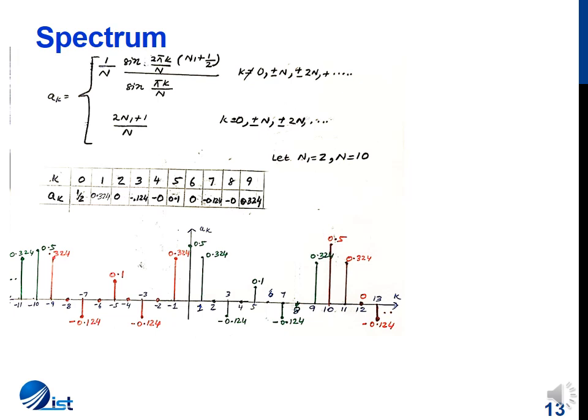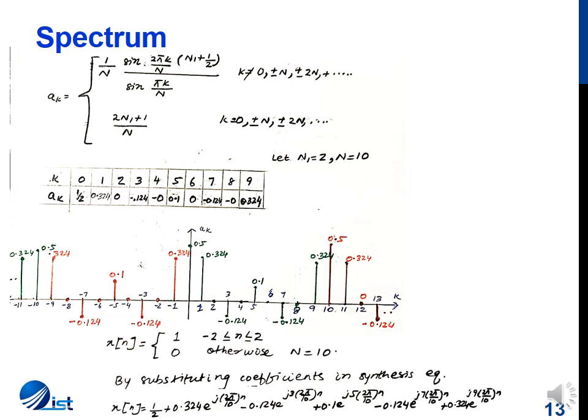If we want to use the synthesis equation and write the signal, we know that in the time domain the signal could be written as x of n equal to 1 from minus 2 to 2, and 0 otherwise.